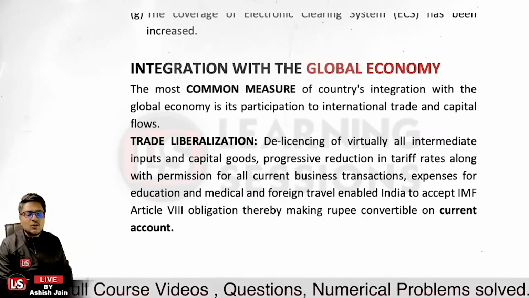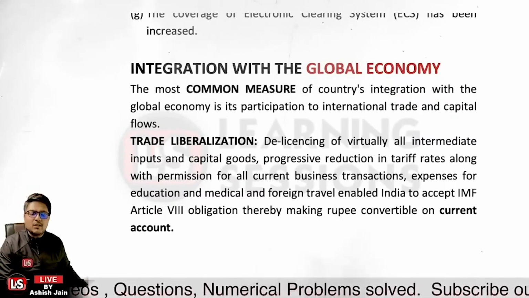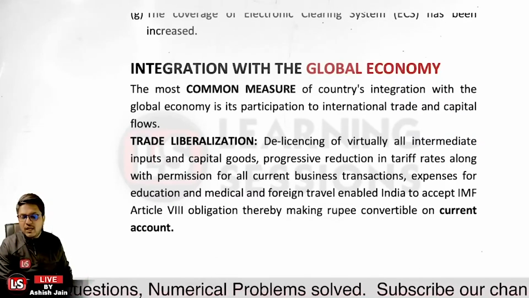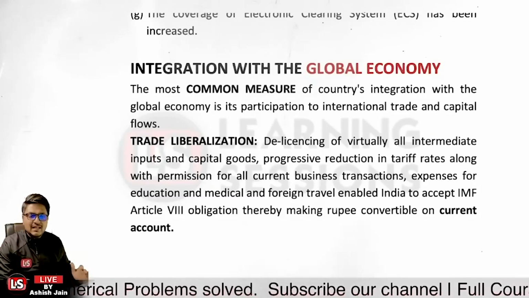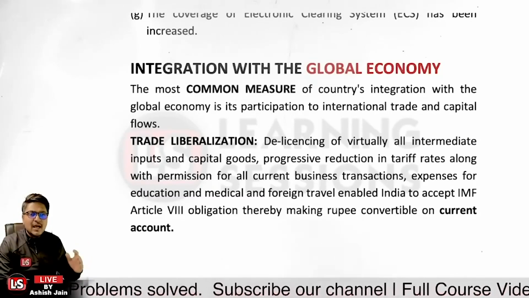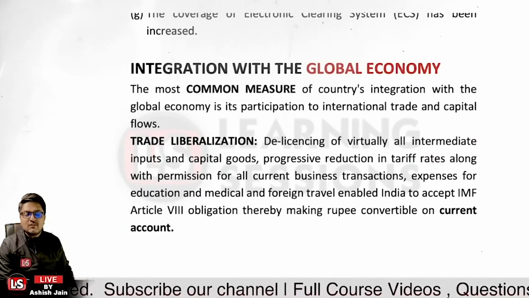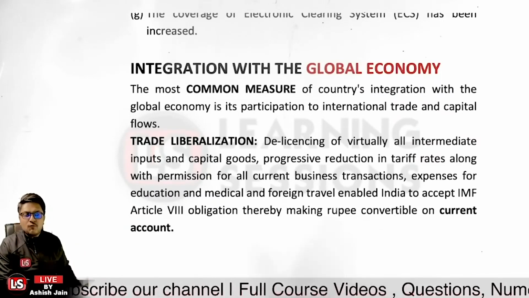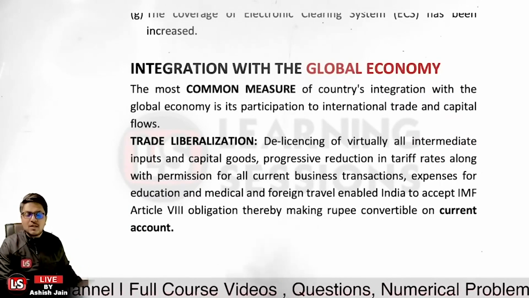So delicensing of virtually all intermediary input and capital goods. Whatsoever the input and capital goods over there, those all have been delicensed so as to increase our exports. And further, progressive reduction in tariff rates with permission for all current account transactions. Now all types of current account transactions are permitted.